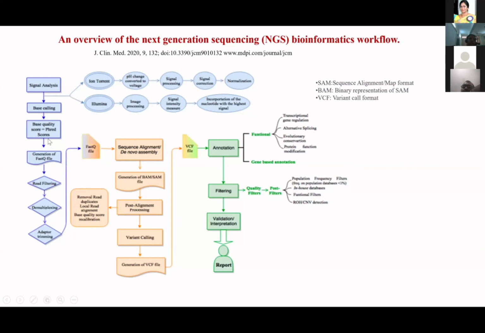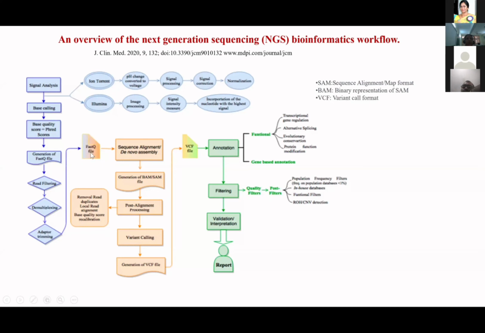So you understand now that there are a lot of adapters, ligases and linkers being added to the nucleotide sequences, and all of them need to be removed before the analysis is done. So you need to check the quality of the molecules. That is done using FASTQ files: read filtering, multiplexing, trimming of adapters, and then we generate the FASTQ